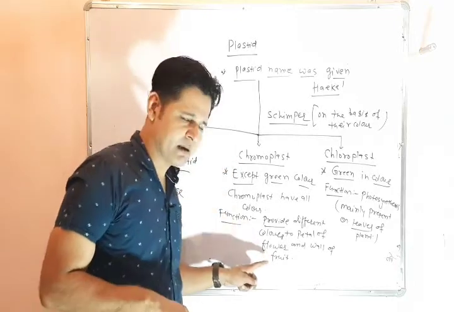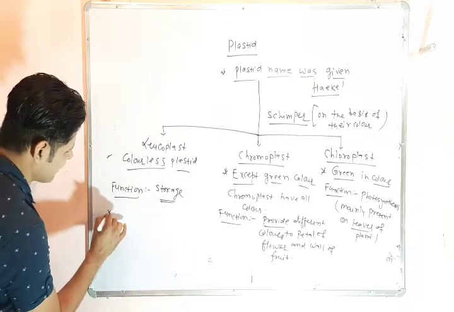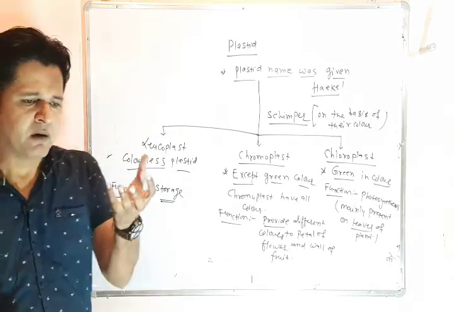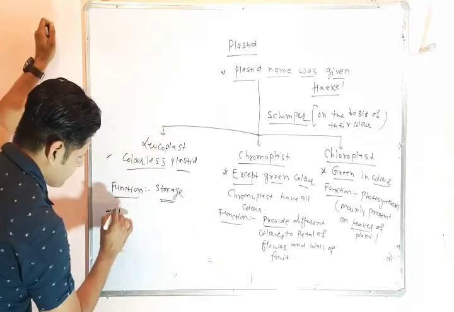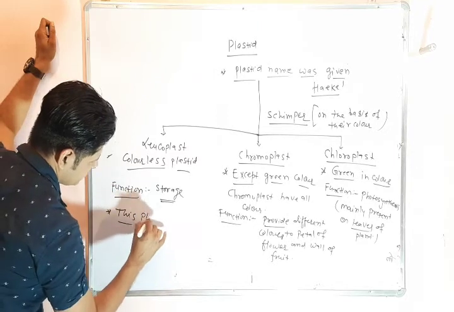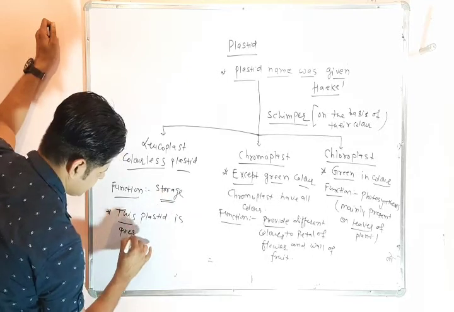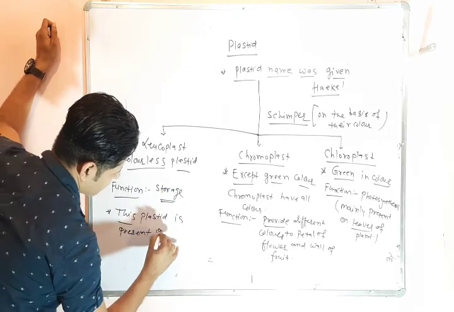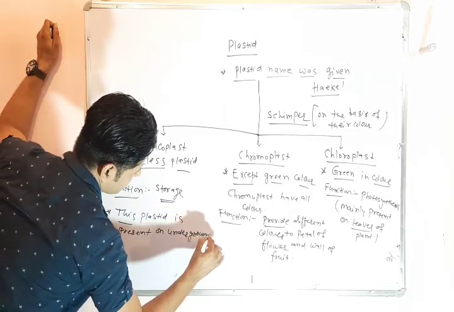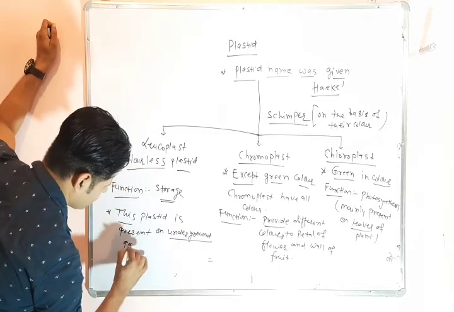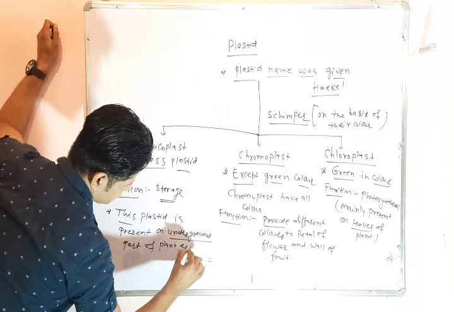Chromoplast is present on the petals of flowers and the wall of fruit, and leucoplast is mainly present on the underground part of the plant, for example the root.